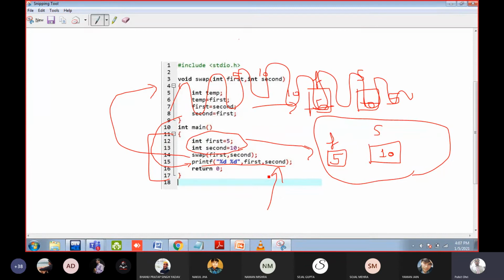This question is asked many times. This question is asked in placements and options are given like I have given you. And 95% or 90% of the students generally say that swapping has occurred, but swapping has not occurred because the first and second in the main function and the first and second in the swap function are both different. So this question you can answer because both are local variables. The first and second of the swap function have changed. The swapping occurred in the swap function. The swapping does not occur in the main function. Okay.